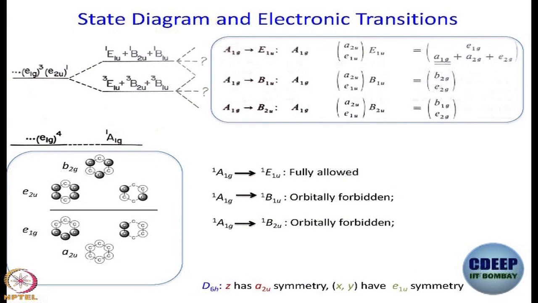If you come back to a specific example, for A1G to E1U transition, the triple product is A1G cross A2U cross E1U, that gives you E1G, or A1G cross E1U cross E1U, that gives you A1G plus A2G plus E2G, right. So, we already know what the symmetries of these triple products are for benzene that we have worked out.